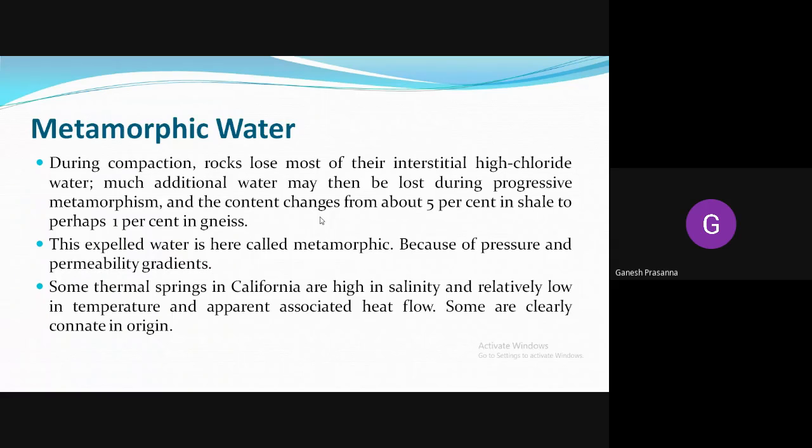During the process of metamorphism, a lot of structural and textural disintegration, decomposition or differentiation takes place, during which the rocks will lose some of the interstitial waters present within them. So that water is called metamorphic water. During the structural and textural changes attributed to the rock, they undergo changes which cause the waters to be released. They are called metamorphic waters.